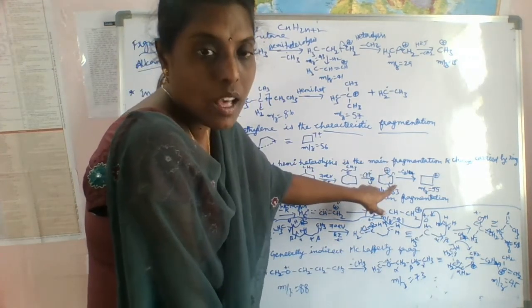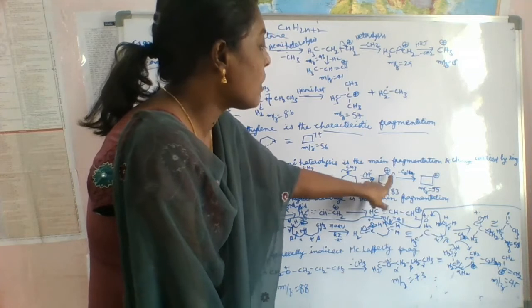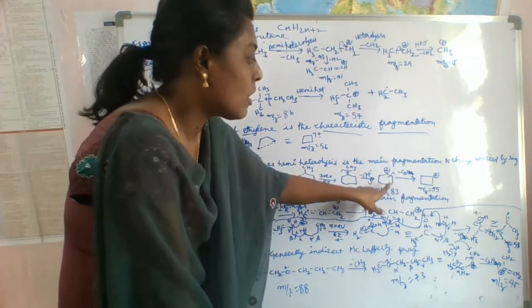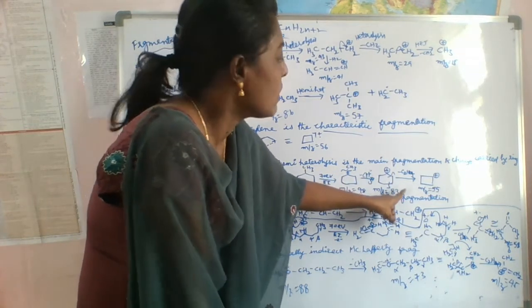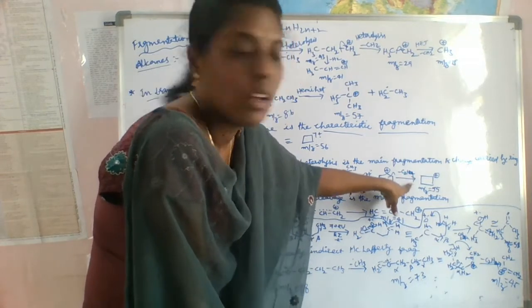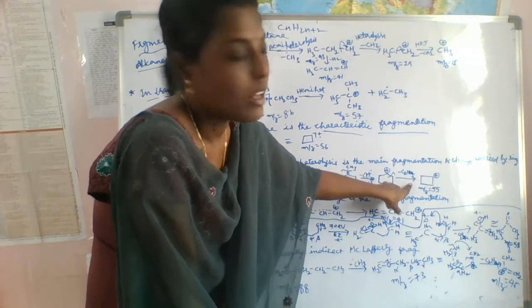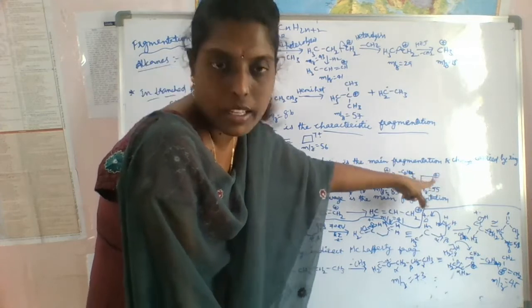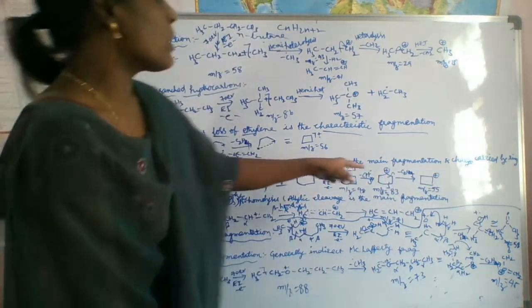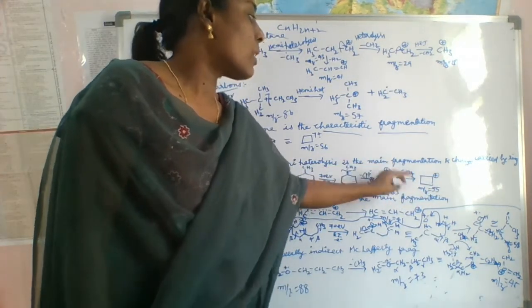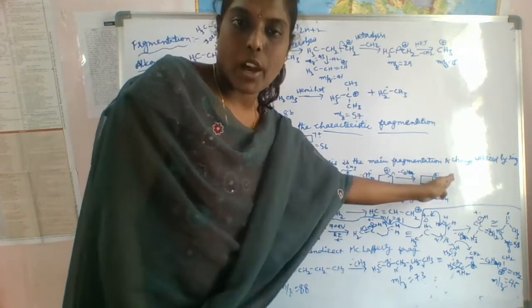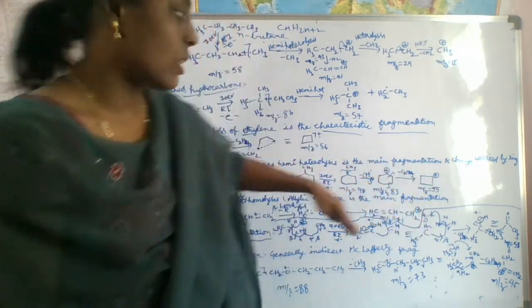You will get the positive charge. And if we do the multiple cleavage, what happens here? It eliminates the C2H4 as a neutral molecule and forms this cation only. Because we are eliminating a neutral molecule, we will get the same charge after fragmentation also.